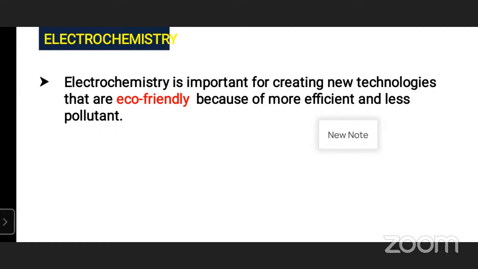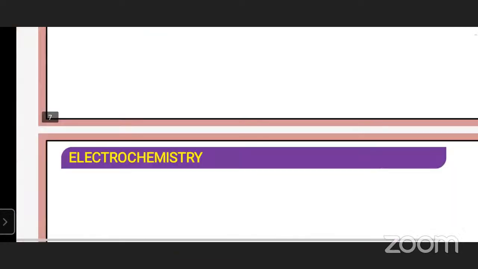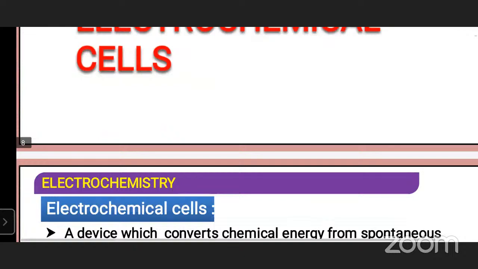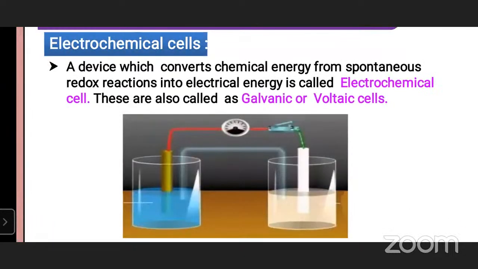Thus, the study of electrochemistry gives eco-friendly technologies. Electrochemical cells. What is an electrochemical cell? Listen carefully. An electrochemical cell is a device which converts chemical energy from spontaneous redox reaction into electrical energy.